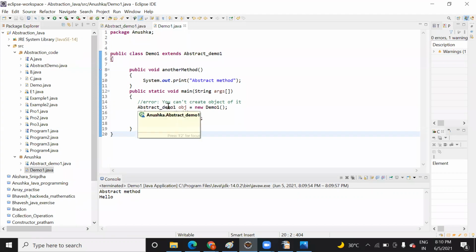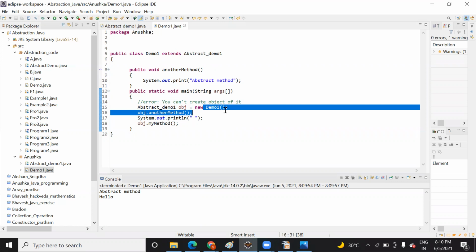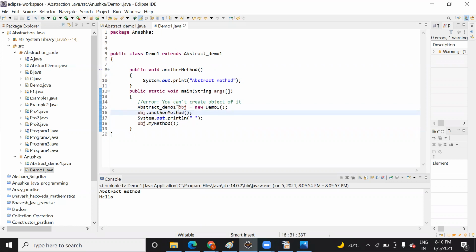So you will create an object of the parent class, but who is providing a body to that method? So you need to pass that class name. Otherwise, in a normal class and object program, we just pass exactly the same class name. If you have a single class, then you will pass this abstract demo itself. I know we are learning this for the first time, so it will be complex to you, but just remember it as of now. When I start the abstraction module, it will be more clear. Just remember as of now who is providing a body to the method. You need to pass that class name on the right hand side so that it will be executed.